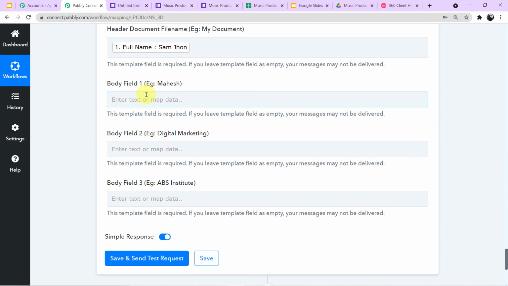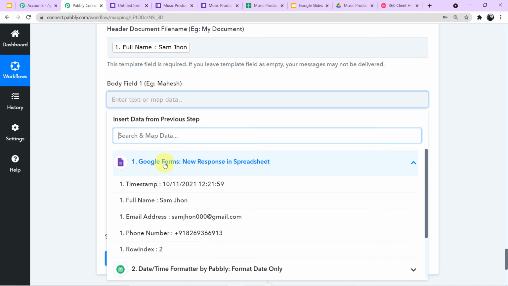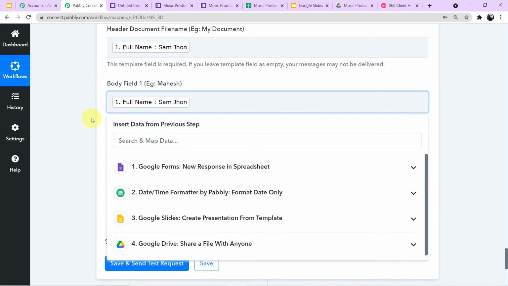Now we have to fill the body field 1, body field 2 and body field 3. I have already shown you, in body field 1 it gives us the example Mahesh. So we have to enter the name of our student here. And in 2 it gives the example digital marketing, so we have to enter the course name here. And in number 3 it is given ABS Institute, so we have to enter the institute name. So let us first map our student's name. Come to the responses and simply map the student's name.